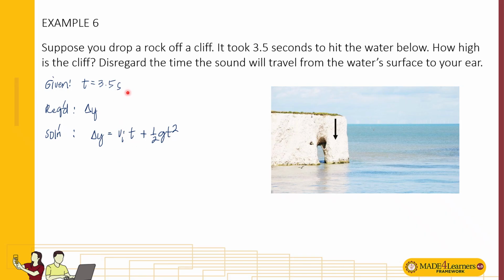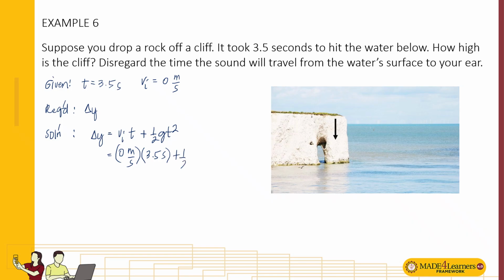It's not directly given, but if you analyze the motion, it's dropped off a cliff, meaning its initial velocity is 0. So we add here, although it's not directly given, but we need to analyze that its initial velocity is 0. So 0 multiplied by t. Just plug in, whatever 0 is, the result will be 0 anyway.